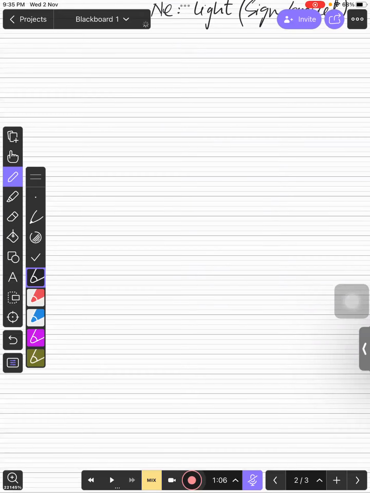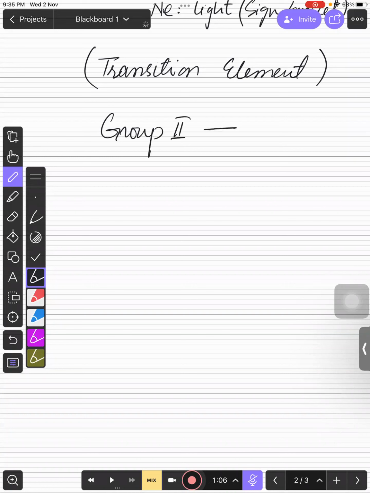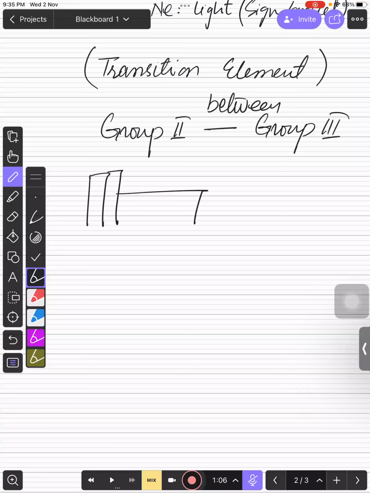Then we have transition metals, which are actually part of our syllabus. Transition metals or transition elements, right? Transition elements are the part of the periodic table present between group 2 and group number 3. Between them you have the transition metals, right? So transition metals are like this. If you talk about transition metals, this is the part of the periodic table.